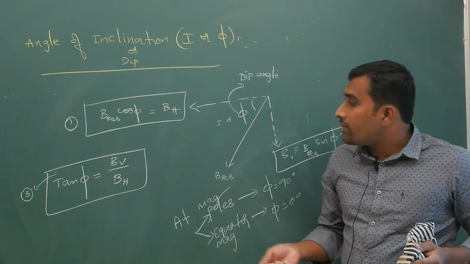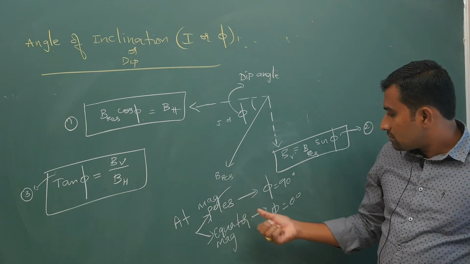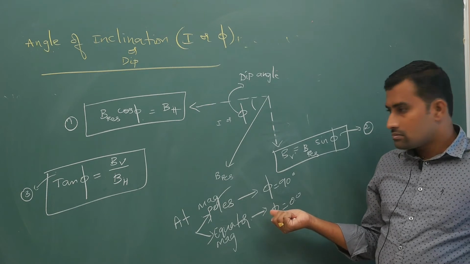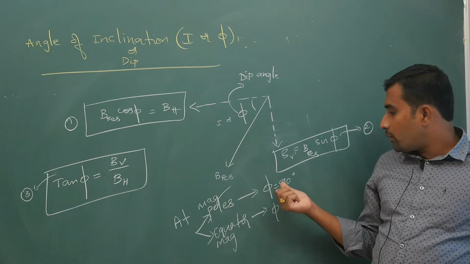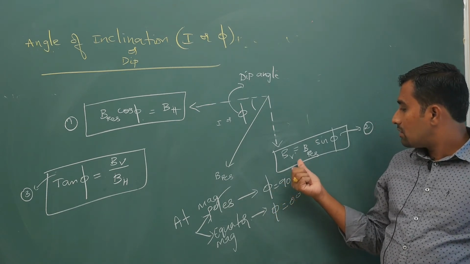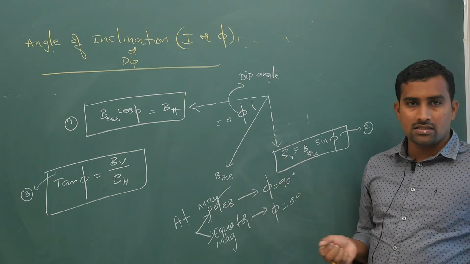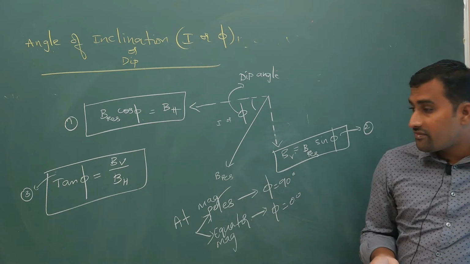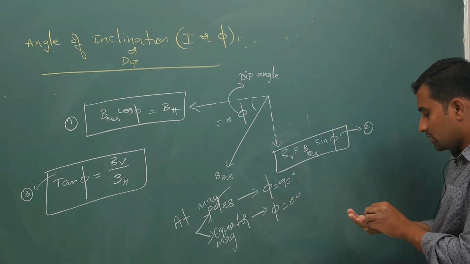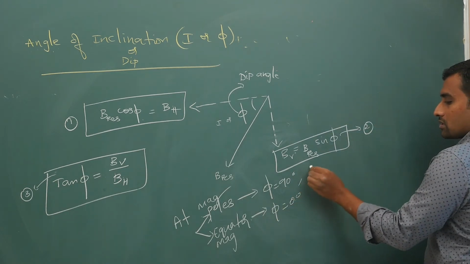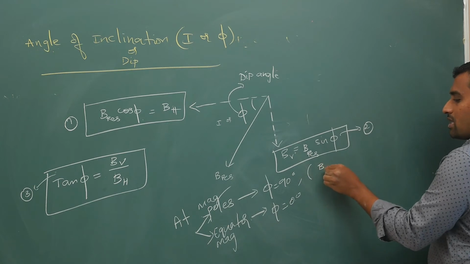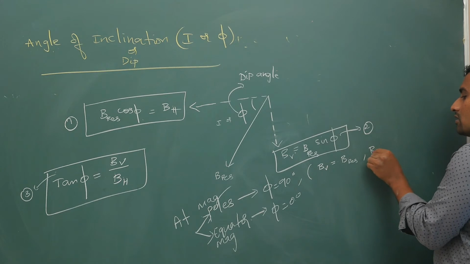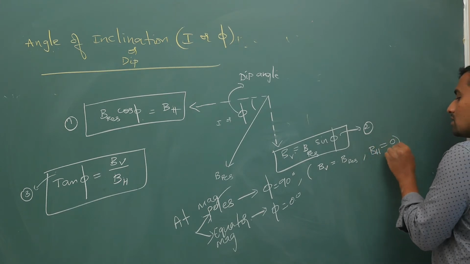Next, at equator and poles, which component is 0? You can write it. Because at poles phi is 90, which means BV is B resultant and BH is 0. If you substitute, at poles your BV is B resultant and the horizontal component BH is 0.